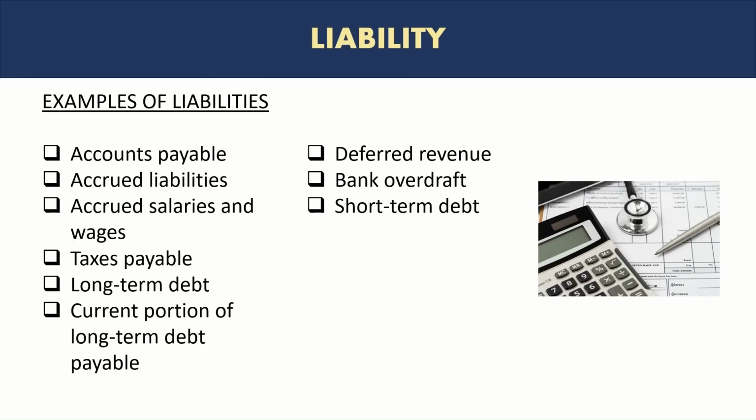So it is considered as deferred revenue because the company needs to settle this through providing the service or product that it promised. And similarly, bank overdrafts, any overdraft money facility received from bank is a liability because it needs to be settled. And again, any short-term debts, similar to long-term debts, are considered liabilities.